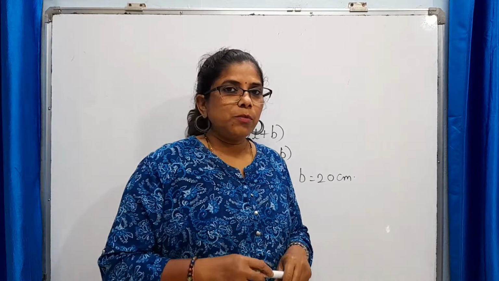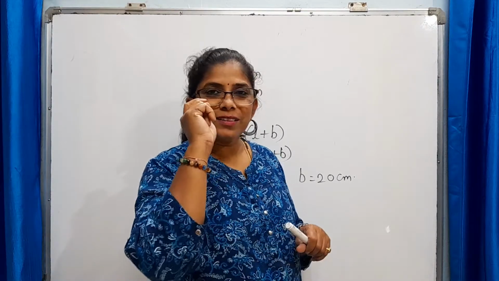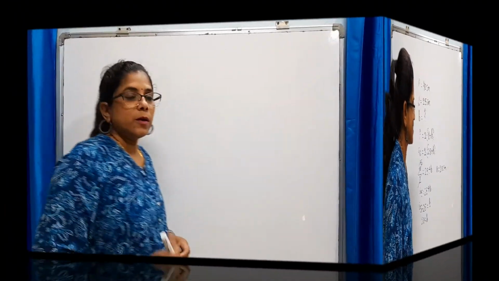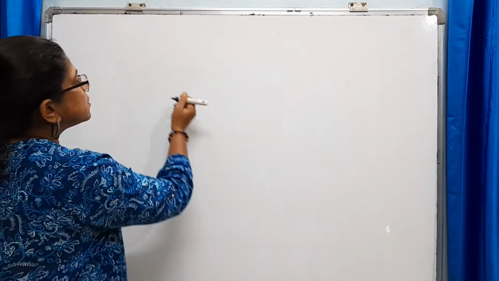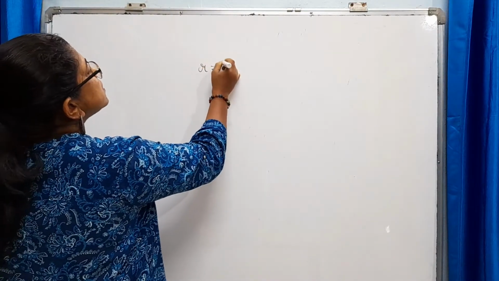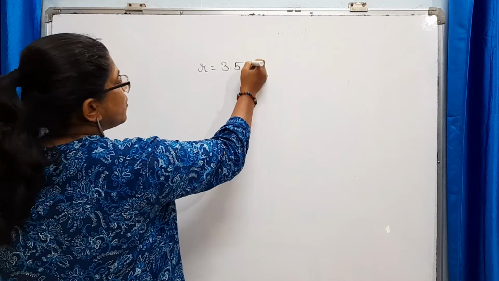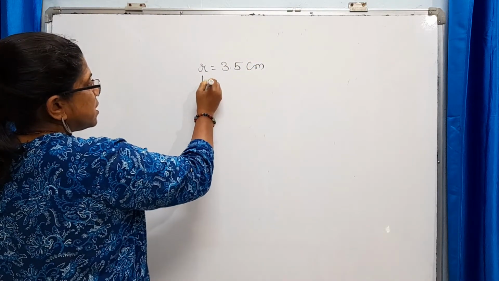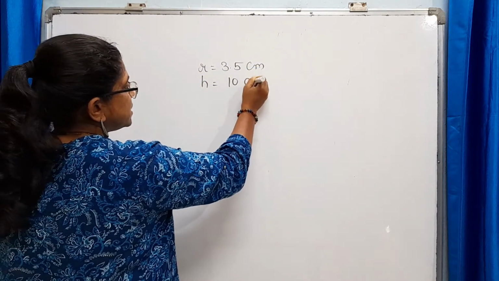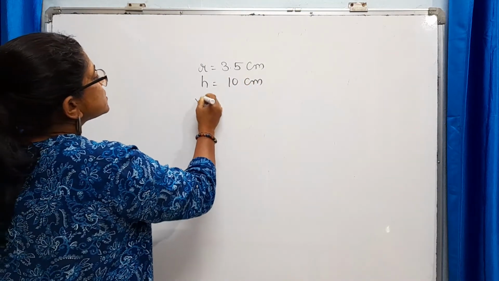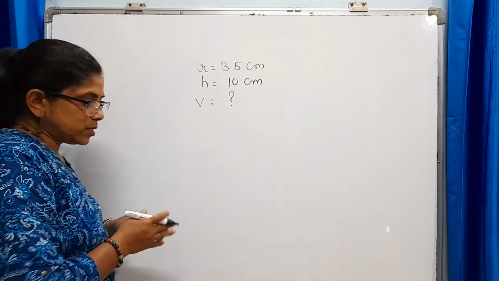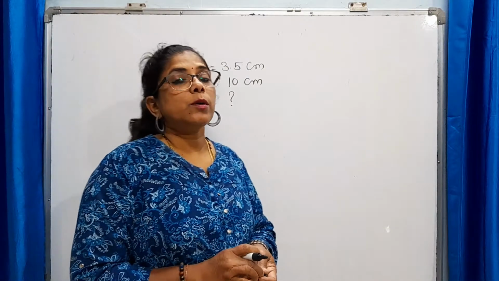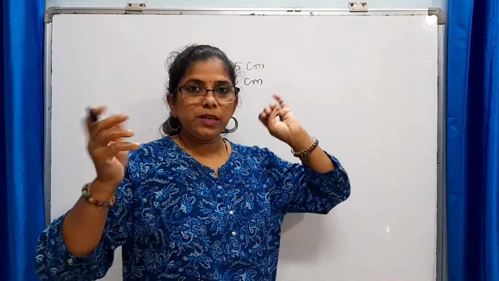Now one more example, and here is hidden one trick. Now here, one last example. Radius of the cylinder is 3.5 centimeters. Height of the cylinder is 10 centimeters. Find its volume. Actually this is a straightforward sum. Here we are not applying any knowledge of simple linear equations.